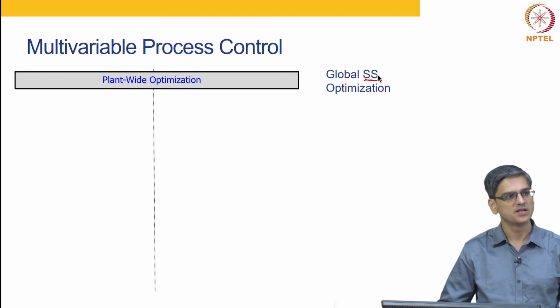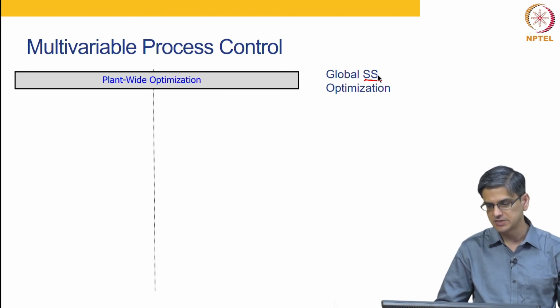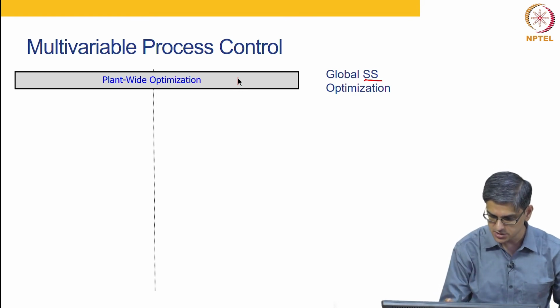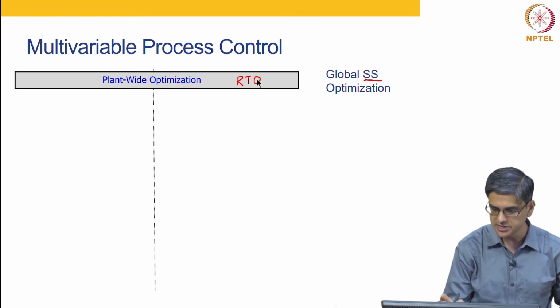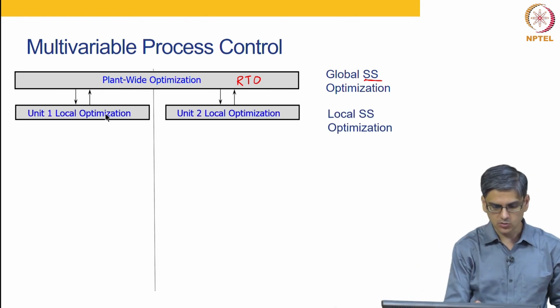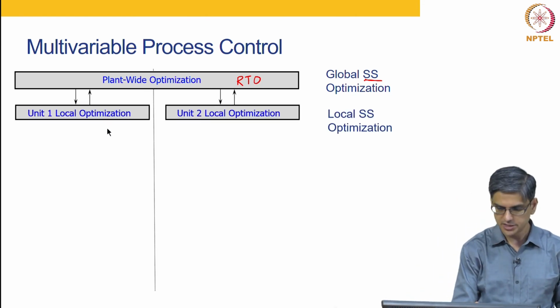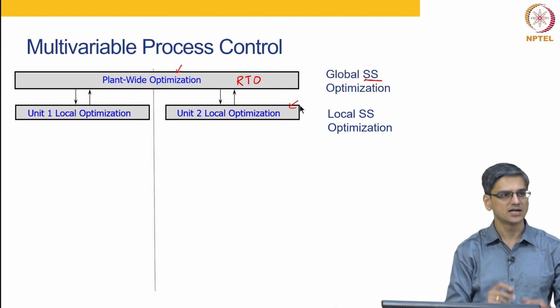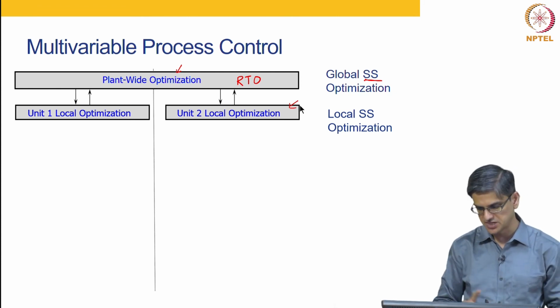But these days people have been talking about dynamic optimization carried out in this layer also. Plant wide optimization is also called RTO, real time optimization. Below that corresponds to individual unit level local optimization. So, this is at the plant level and this is at the individual unit or subsection level.